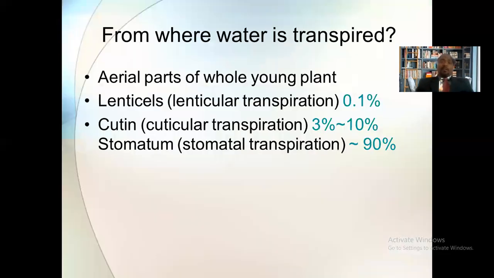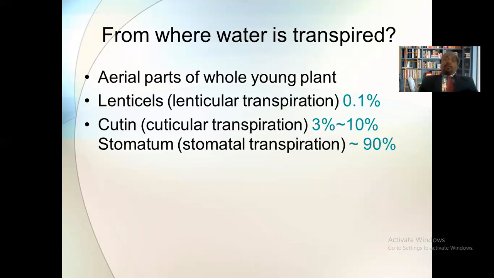Now, what are these parts from which the actual process of transpiration takes place? The aerial parts of the whole young plant through which transpiration takes place are these three. The first is called the lenticel. Second is the cuticle, and third is the stomata. So these three aerial parts are there through which water loss takes place.